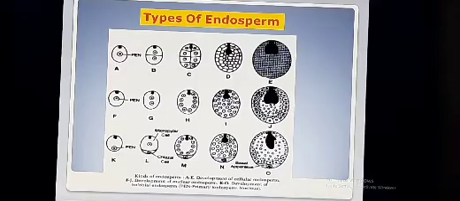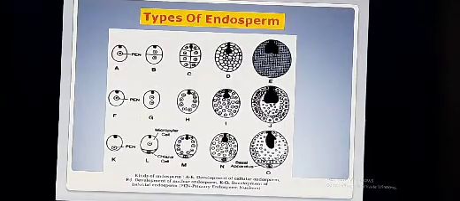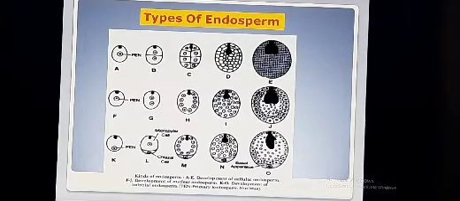As well as other changes are disorganization of nucellus, antipodal cells, as well as synergids, and withering of other whorls.